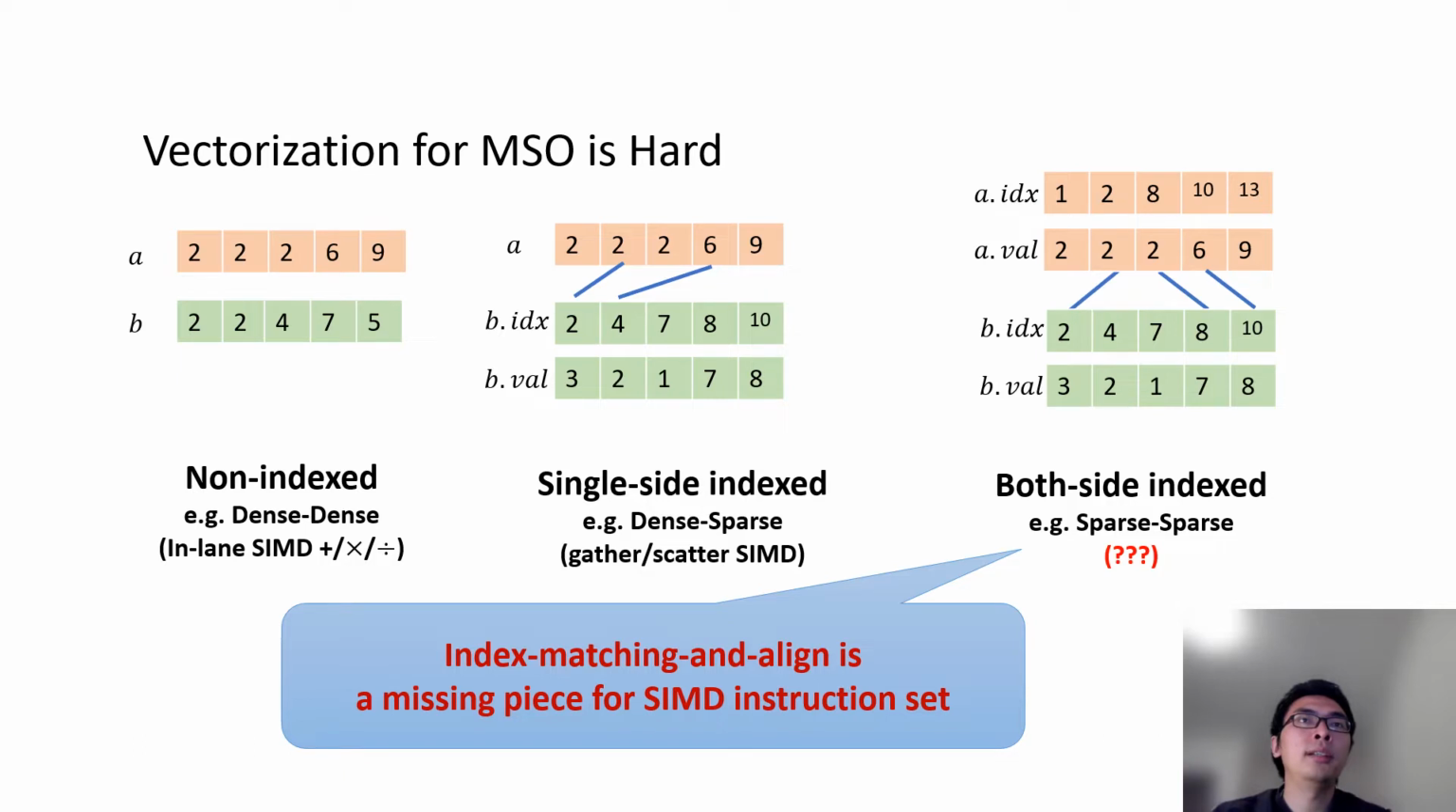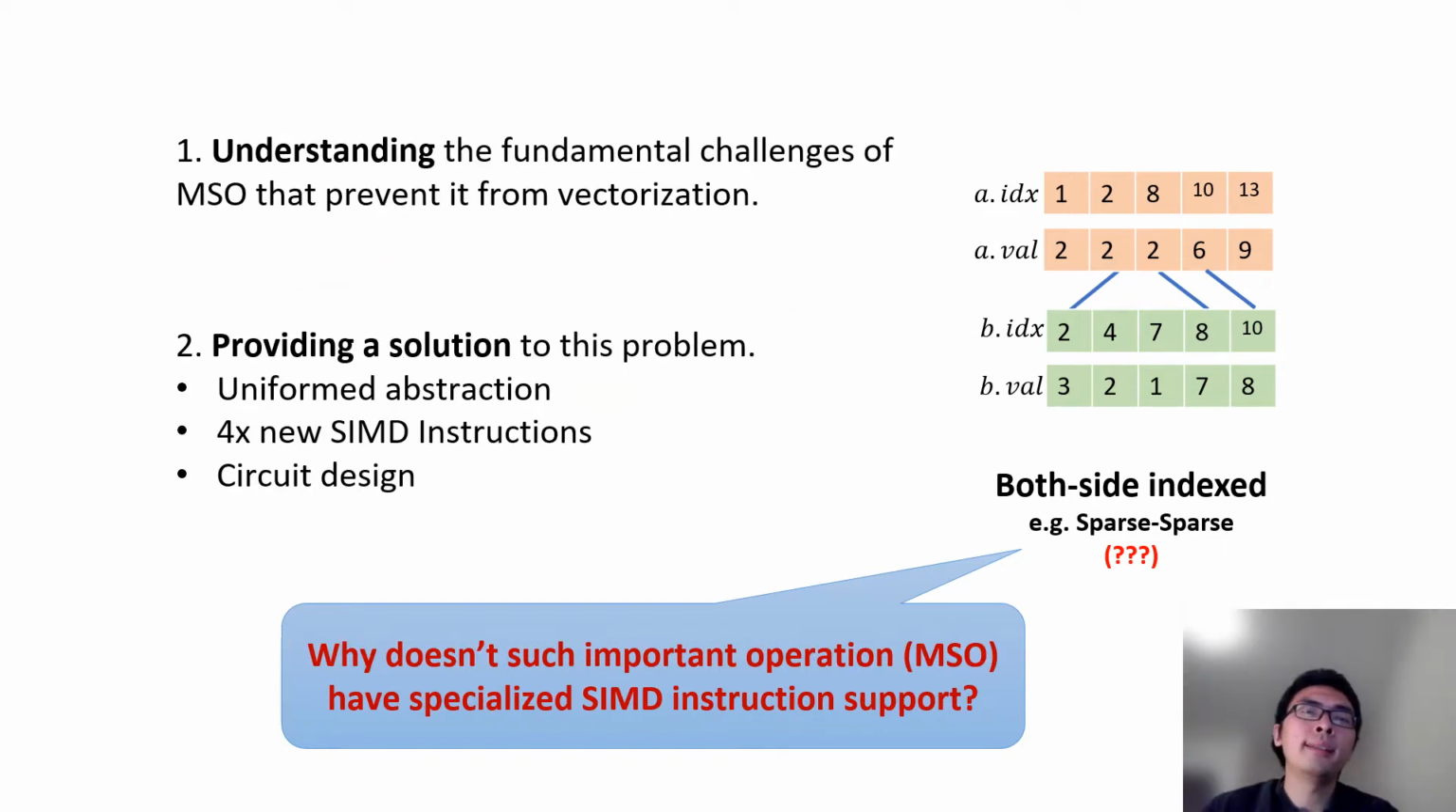Vectorization is an important technique to improve the performance, but it is hard for MSO because both of its two input arrays are indexed by keys. Index matching is a missing feature for the current SIMD instruction set, so in most cases, MSO has to be implemented in sequential code. Why doesn't such important operation have specialized SIMD instruction support?